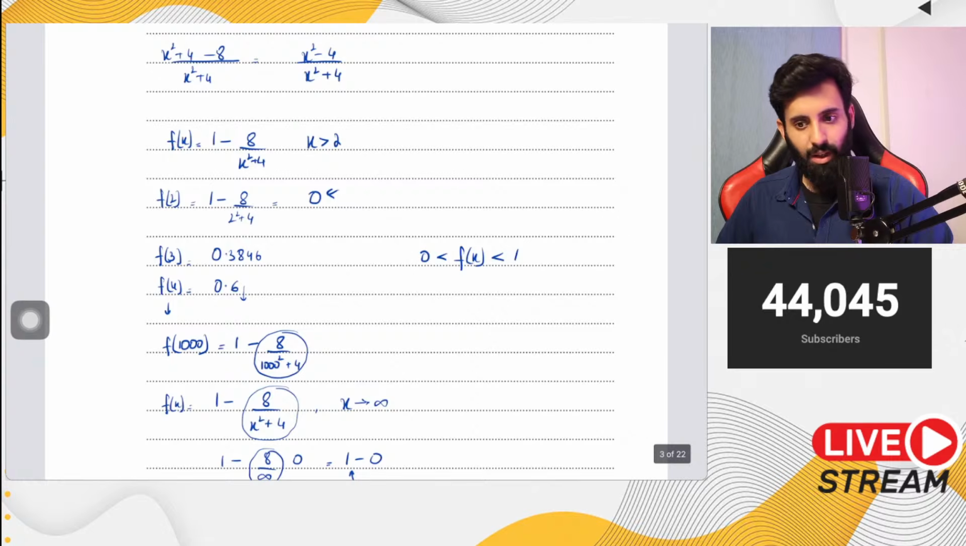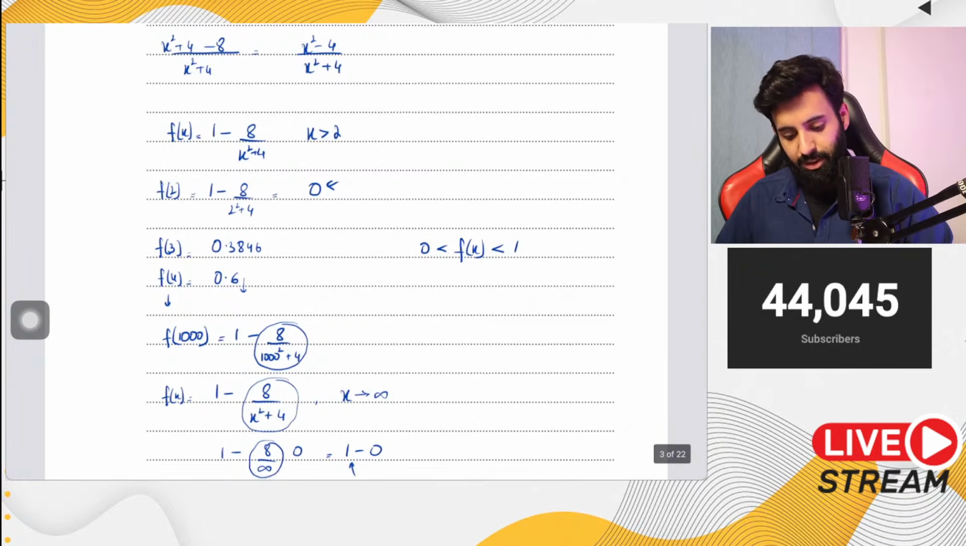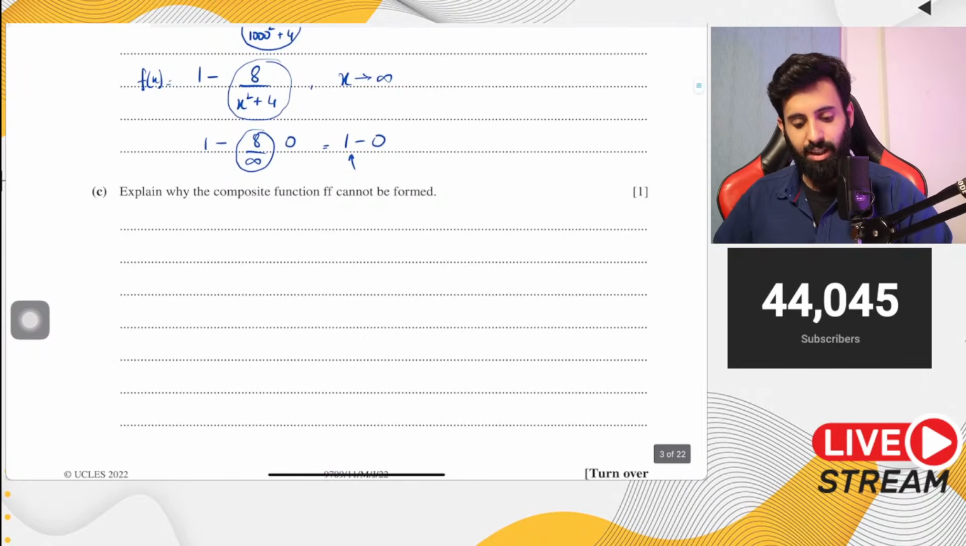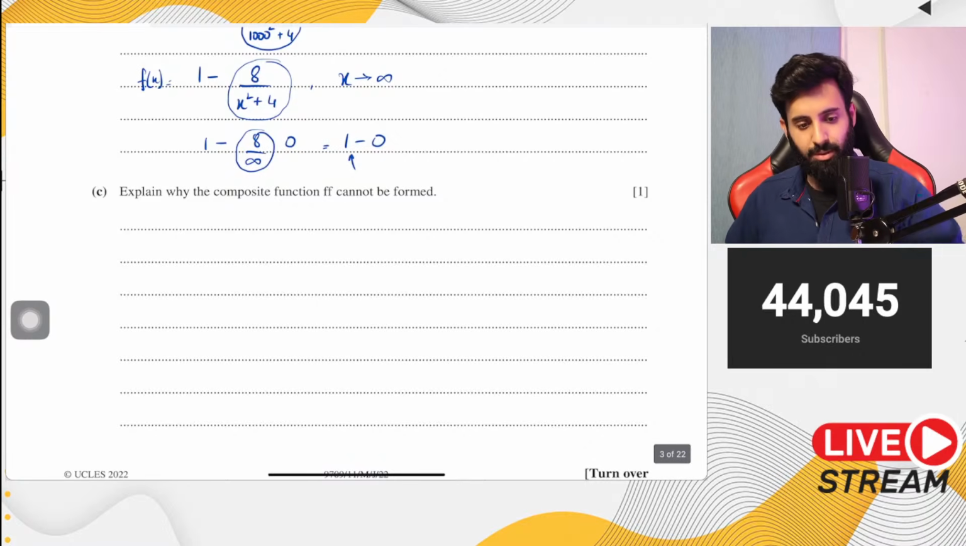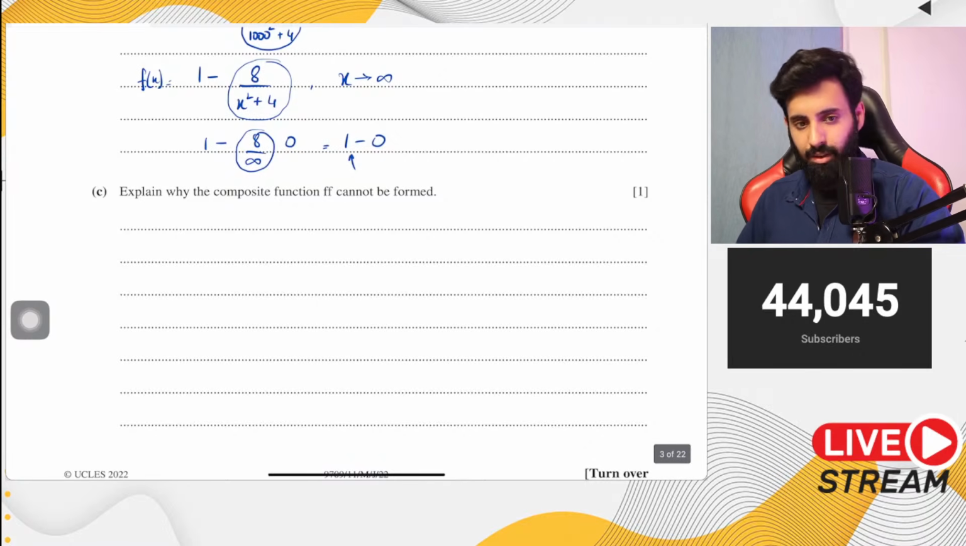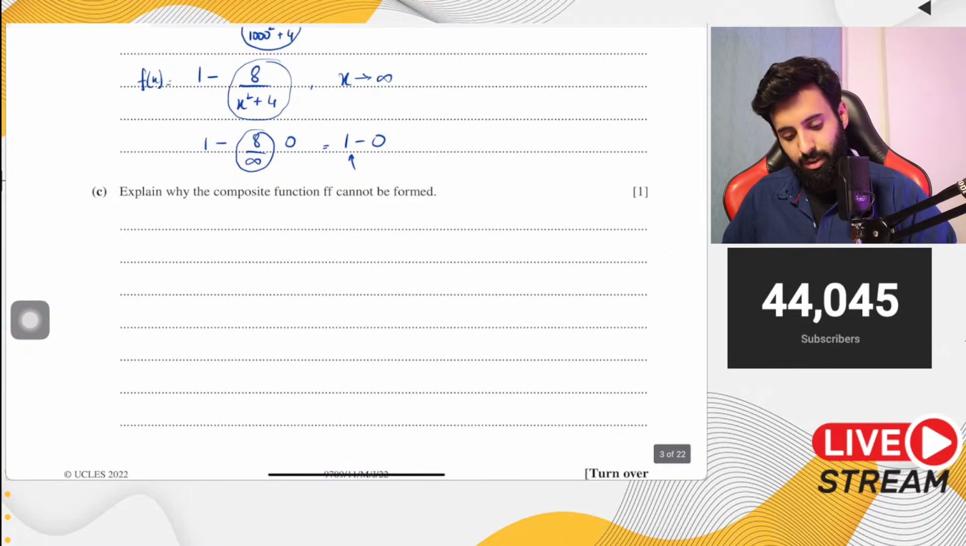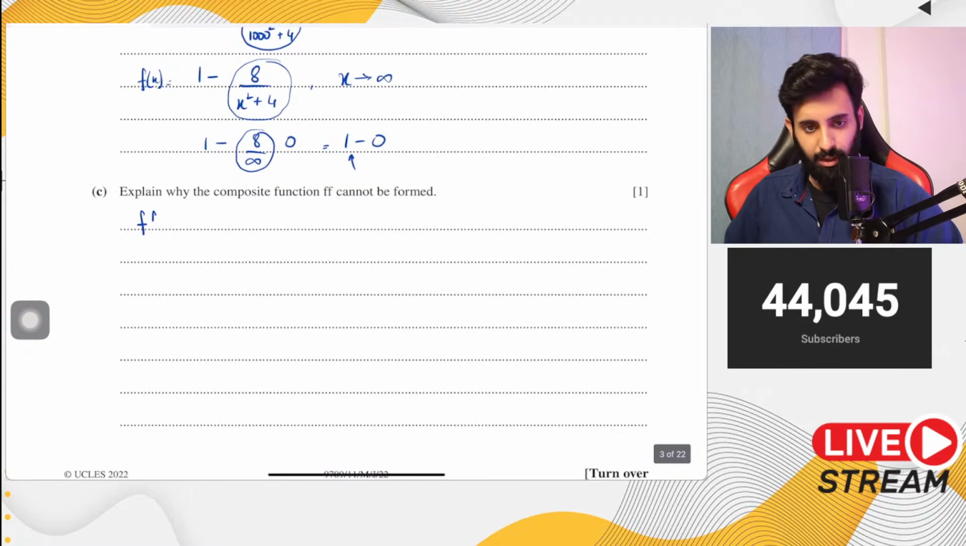Okay. Anyway, so this is one question. Now, here is a question which is explain why composite function f of f cannot be formed. Okay. So basically, I have a technique for questions like this which you can apply to any question. Okay. It's called the redo technique. Okay. Now I'll tell you what that is.